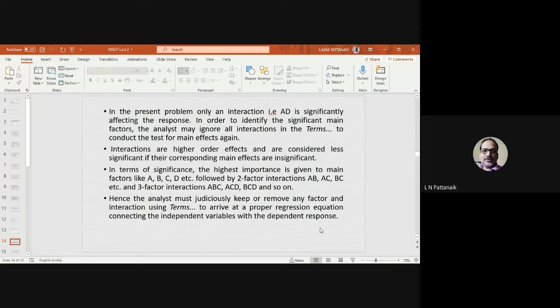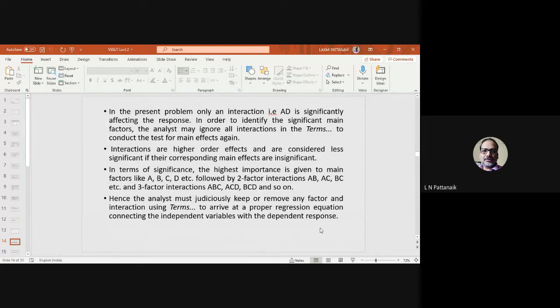In fact, in terms of degree of importance, it is first the factors which come into consideration. Then come 2-degree interactions like AD, then 3-degree like A, B, C, and likewise you can proceed. So the method says that if you find such a situation where an interaction is important, it's not that A and D are individually important. You cannot claim that also.